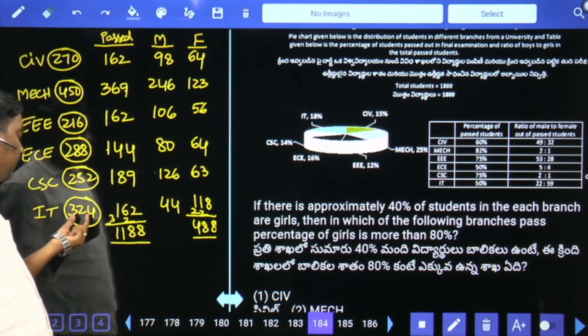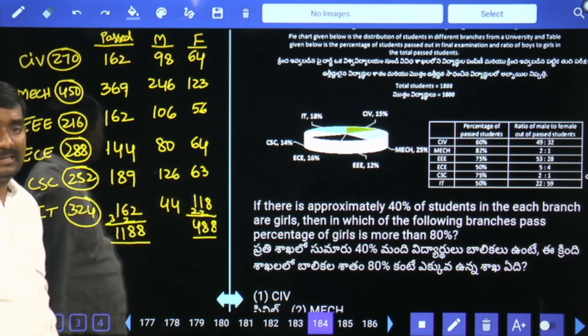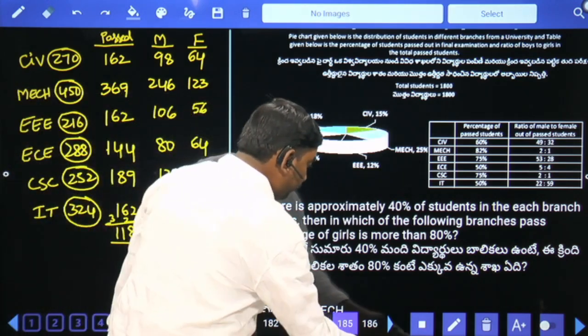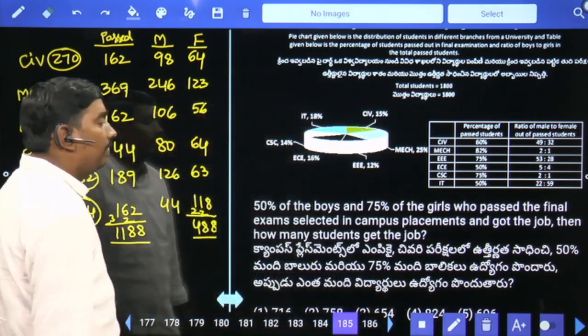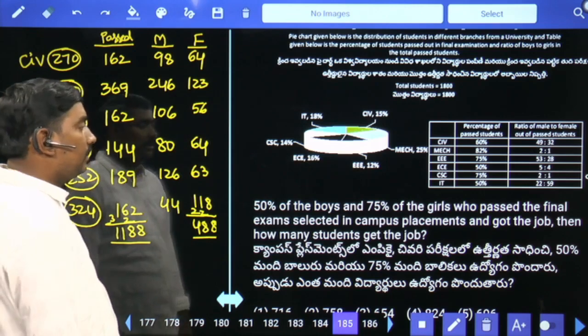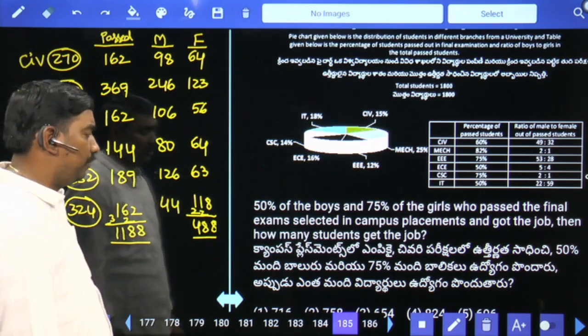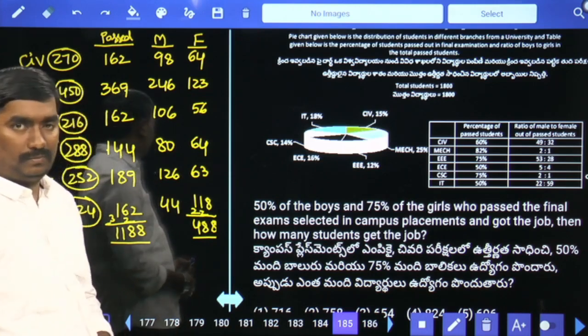324, 40% means around 130. In that 130, 80% means 104 girls, but here 118 girls are passed from IT sector. 50% of the boys and 75% of the girls who passed the final exam selected in campus placements and got the job. How many students got the job?